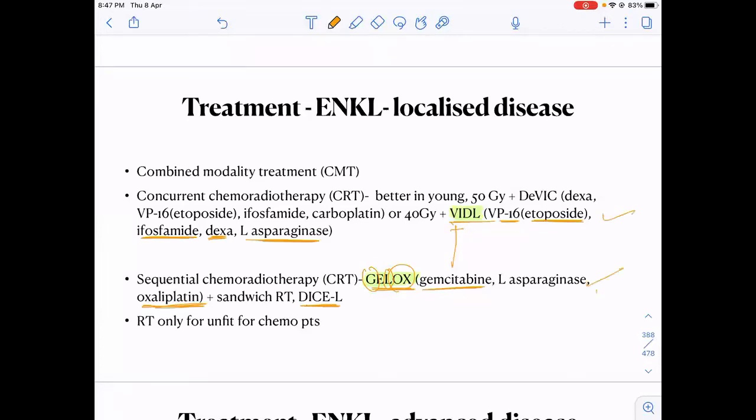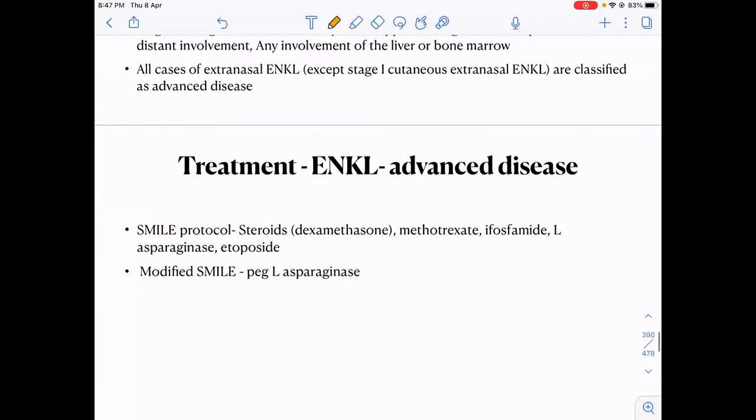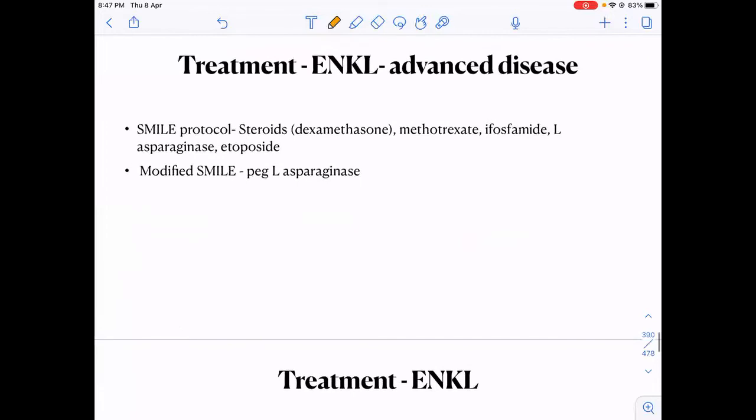But mostly they will not be asked as questions. What will be asked is, which protocol do you use in advanced disease ENKL? So the name is SMILE protocol. You don't need to know the doses, but you should know the names. S is for steroids, dexamethasone.